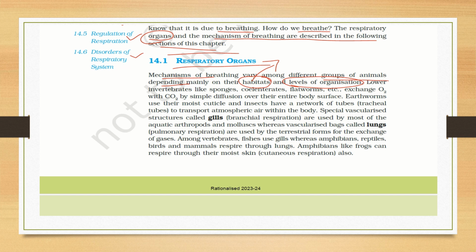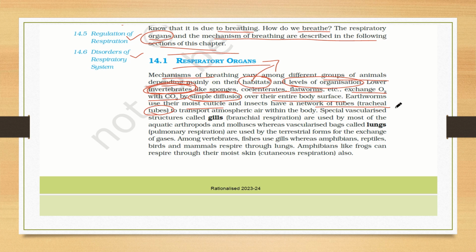Lower invertebrates like sponges, coelenterates and flatworms exchange oxygen and CO2 by simple diffusion. These are the lower invertebrates. From where is the simple diffusion happening? From their entire body surface. Next comes the earthworm, which uses its moist cuticle, that is, its moist skin surface, and insects have a network of tubes called tracheal tubes. So different types of organisms have different types of respiratory organs.